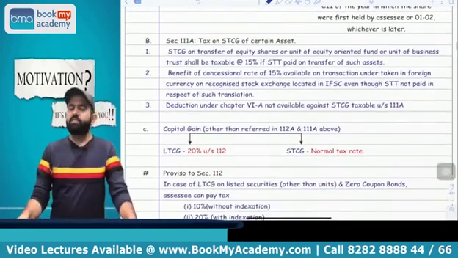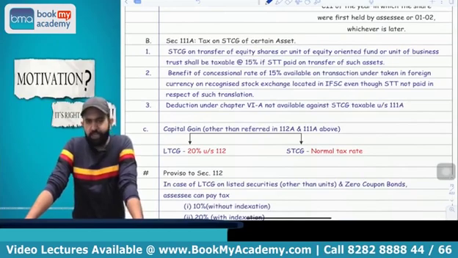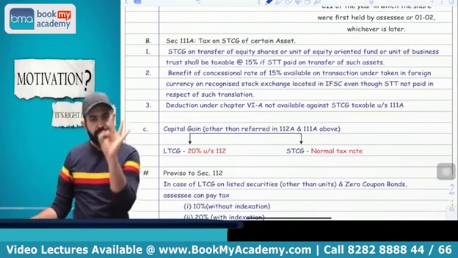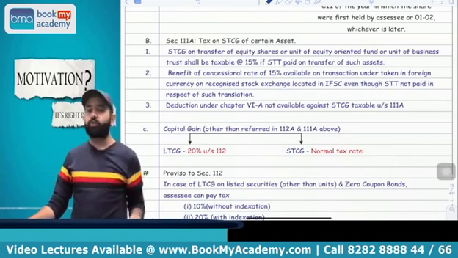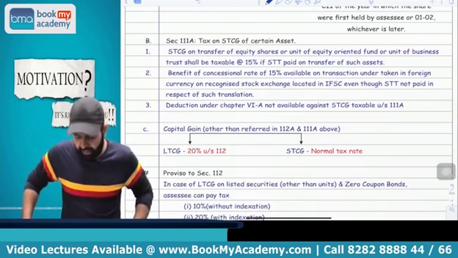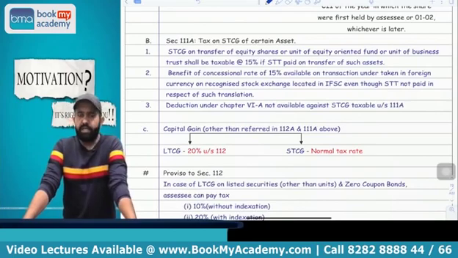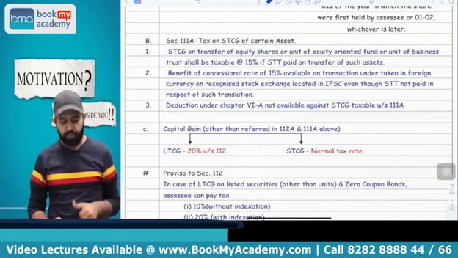Yes. Now the next section is 111A. 111A is saying that if there is a short-term capital gain on equity share or equity-oriented mutual fund or units of business trust, then short-term capital gain will be taxable at the rate of 15%. The condition is that STT should be paid at the time of sale. In case of equity share also, STT should be paid only at the time of the transfer. Then STCG is taxable at the rate of 15%. Against STCG under section 111A, the deduction under Chapter VI-A is not available. One more thing, in case of IFSC, even if STT is not paid, the assessee can get the benefit of 111A.